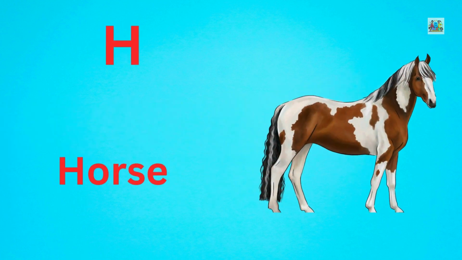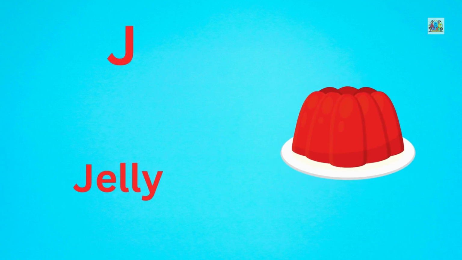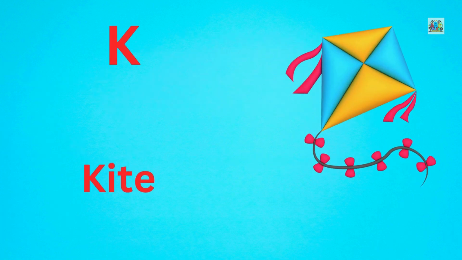H for horse. I for ice cream. J for jelly. K for kite.